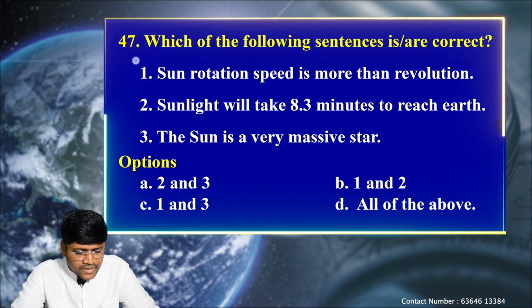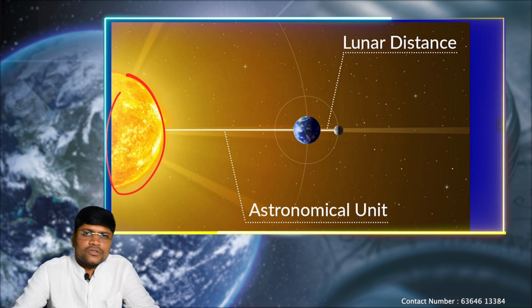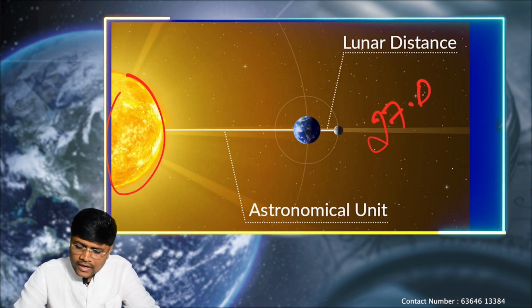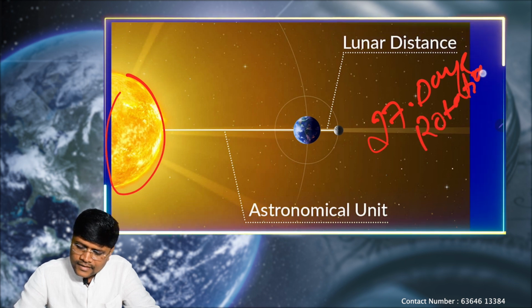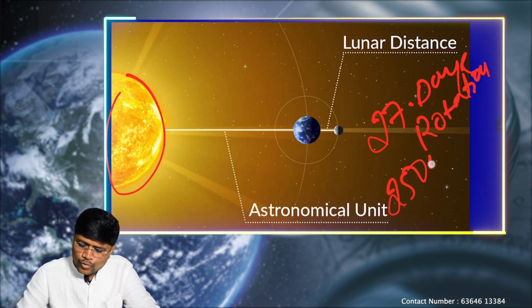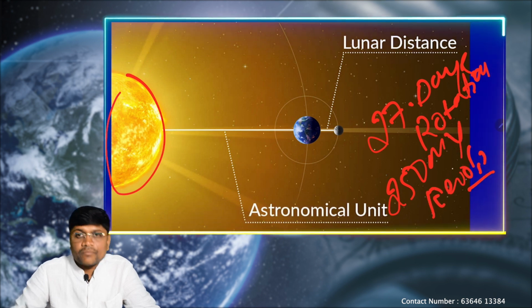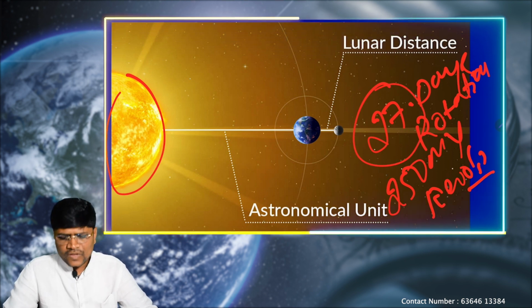Let's see the explanation. Again, the sun has both rotation and revolution. Sun will take 27 earth days for one rotation on its own axis, and it will take 250 million years for one complete revolution around the Milky Way galaxy. That means 27 days is the very fast speed.